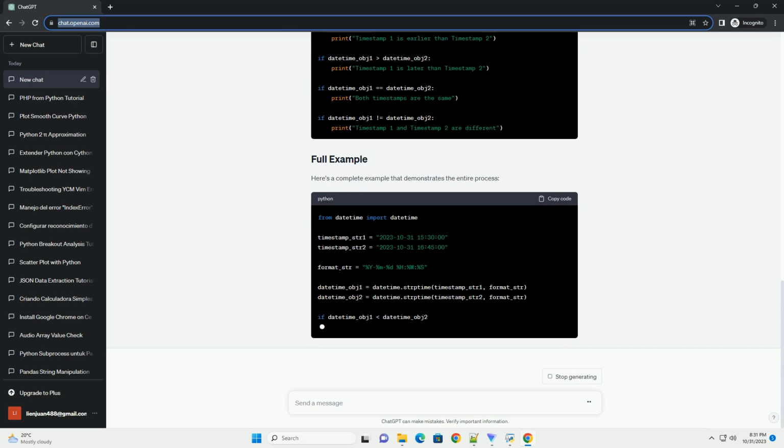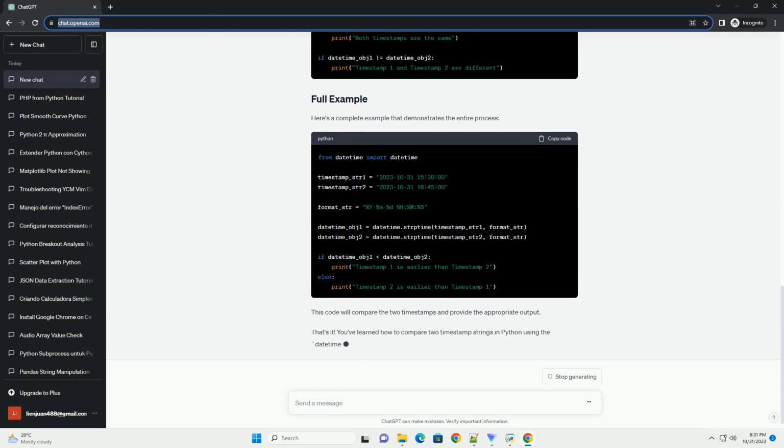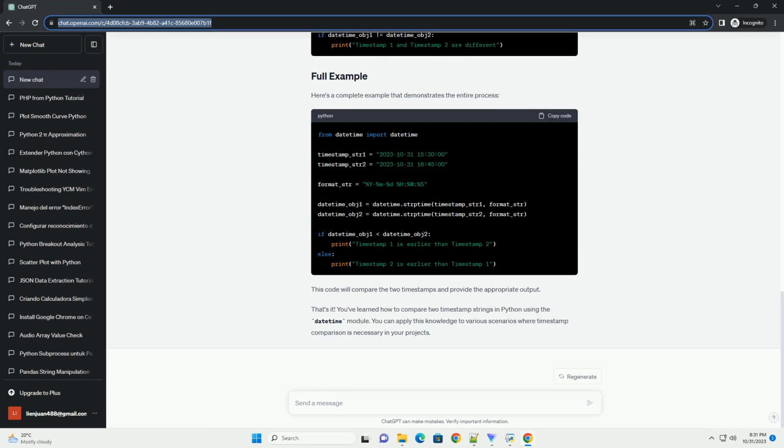To compare two timestamp strings, you should first convert them into datetime objects. You can use the datetime.strptime method for this. This method takes two arguments, the timestamp string and a format string that specifies the expected format of the timestamp. For example, if your timestamp is in the format YYYYMMDDHHMMSS, your format string should be %Y-%m-%d %H:%M:%S. Here's an example of how to convert two timestamp strings into datetime objects.